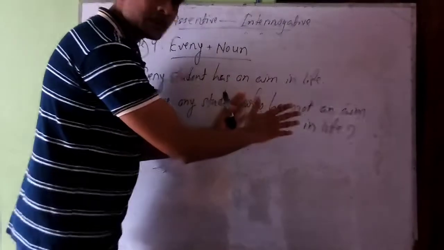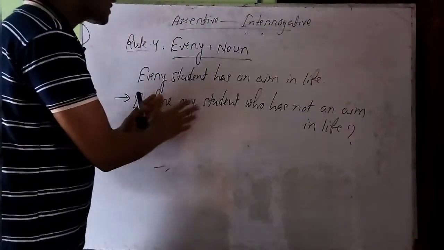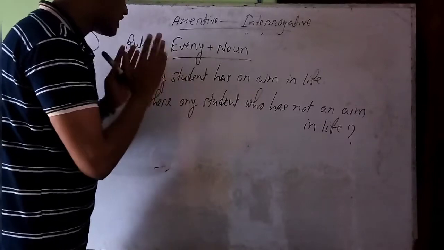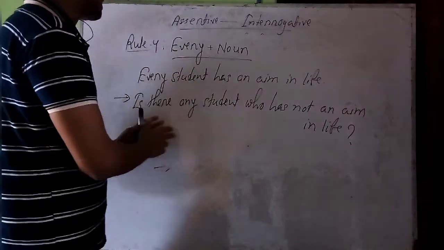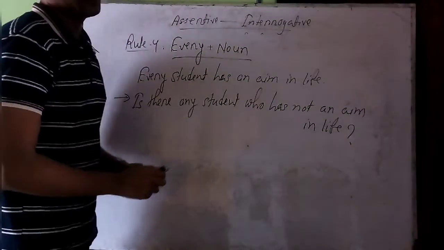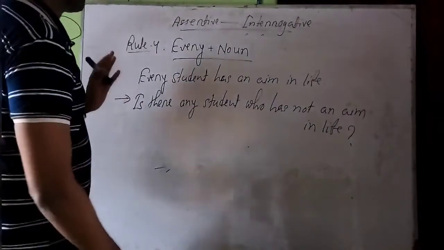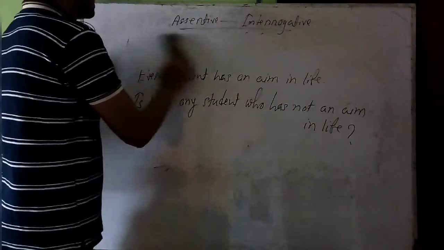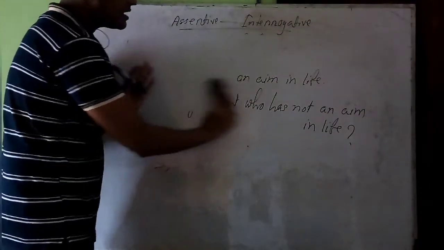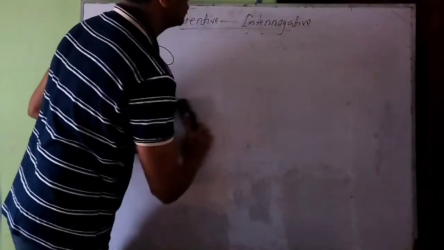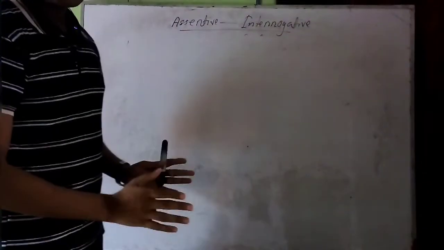So we are following rule number 3 here, but we are adding some additional features here for this noun after it. So that's all about rule number 4, and if you follow all these 4 rules, then you will be able to turn any assertive sentence into an interrogative sentence.